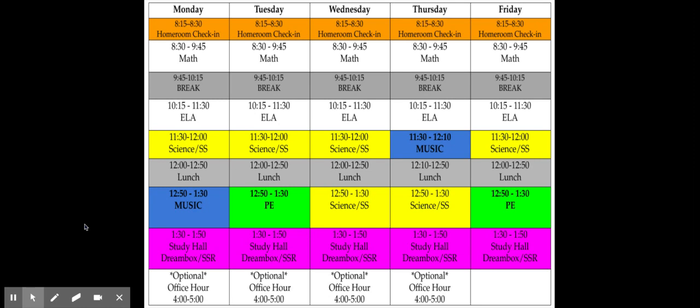Here is a weekly schedule at a glance. So I have blocked this into the different subjects. Every morning, the student should be getting into the hang of clicking into their Google Classroom for their homeroom, which is where we will be taking attendance. So there'll be a question posted under a topic for the day, and that's where they will go and click that they are here.